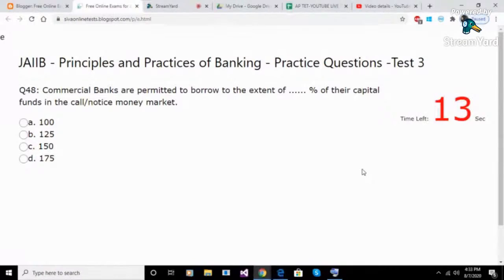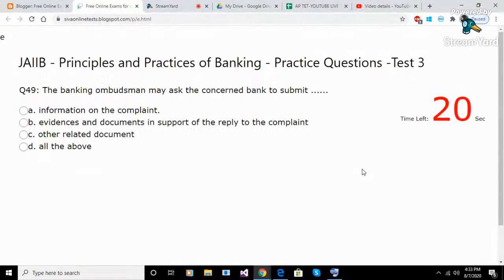Question 48. Commercial banks are permitted to borrow to the extent of blank percent of their capital funds in the call/notice money market. Option A. 100. Option B. 125. Option C. 150. Option D. 175. Answer B. 125.